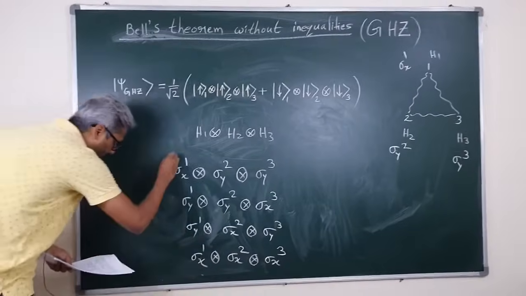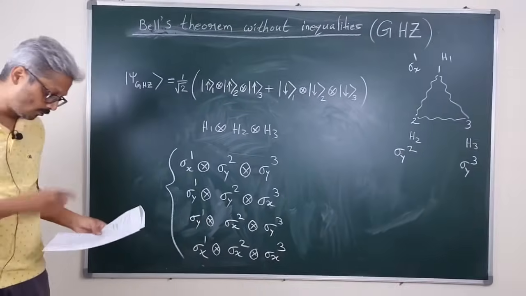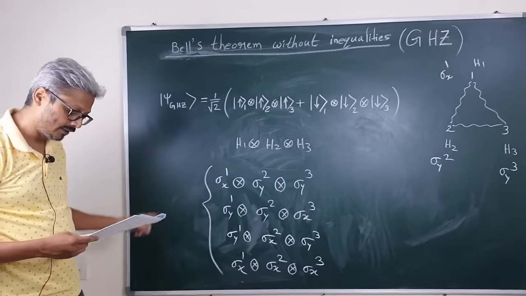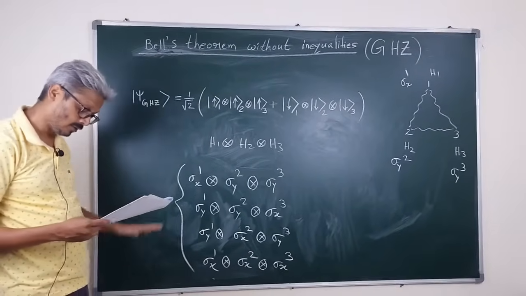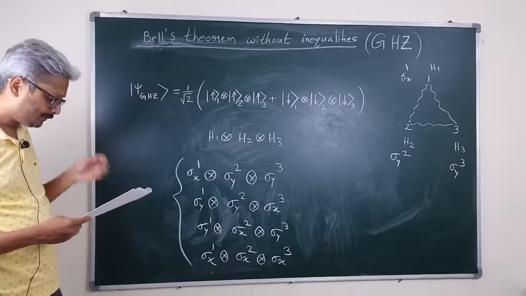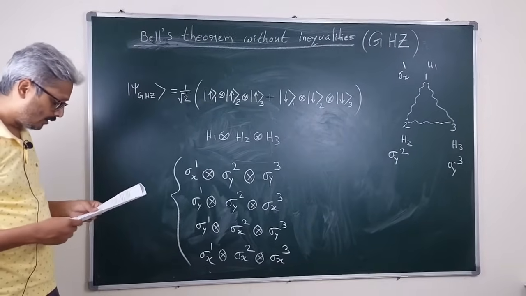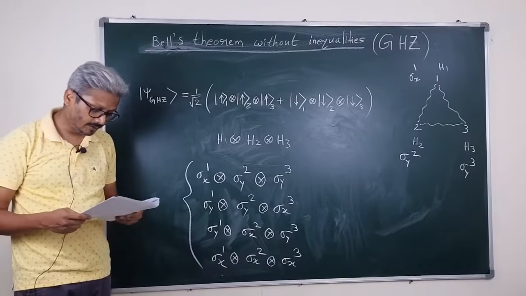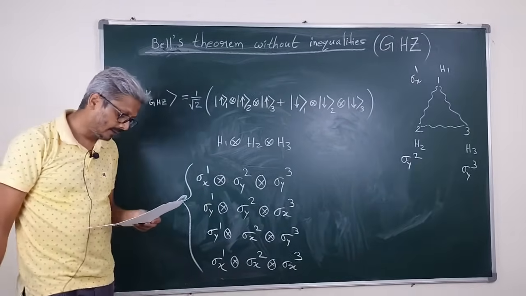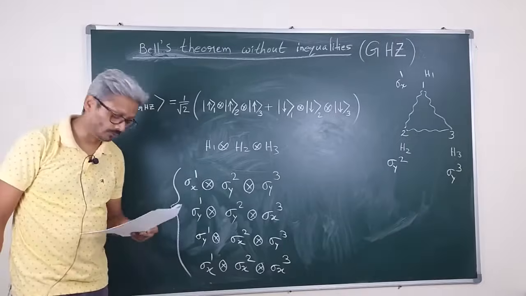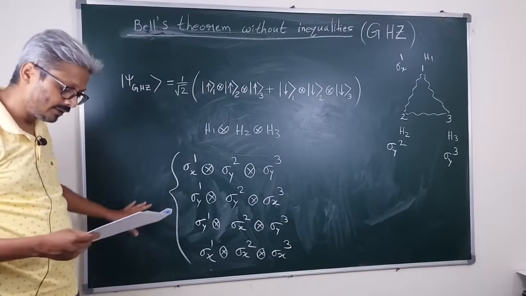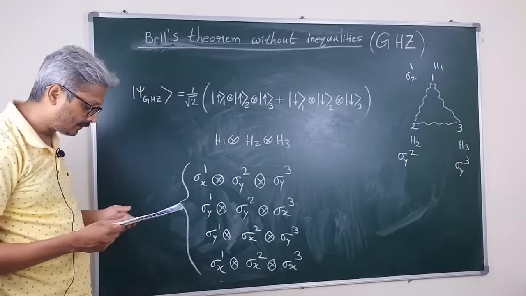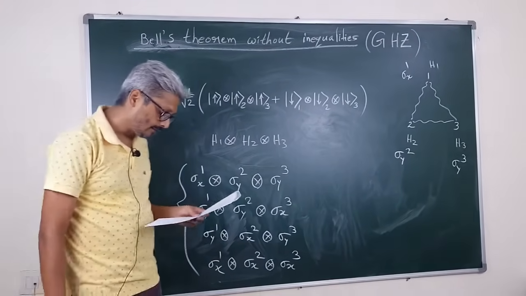And all these 4 operators commute with each other. They are Hermitian operators, so experimentally measurable operators, and they commute with each other. Because they commute with each other, they can have simultaneous eigenstates and eigenvalues.